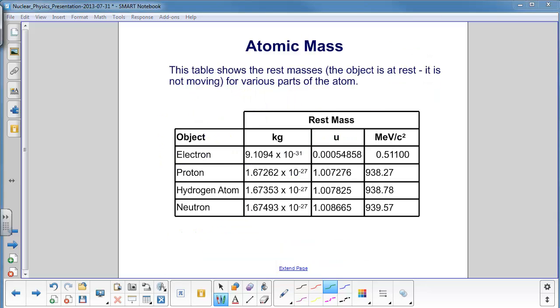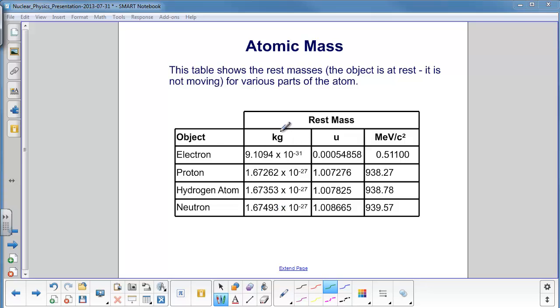Hopefully this slide will make things a little clearer from the previous one. We talked about three ways of representing the mass of an object, of these electrons, protons, hydrogen atoms, neutrons. And we're actually calling it rest mass, which is the mass of the object when it's not moving. And the reason we talk about that, when you get into relativity, the mass changes, but we're not going to talk about that in this section. You can see the rest mass of the proton is slightly less than the rest mass of a neutron.